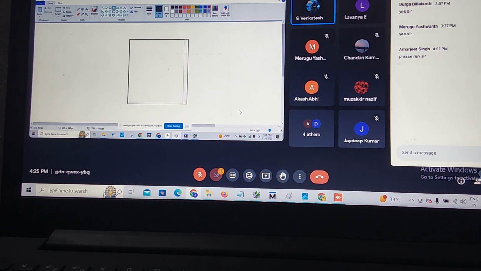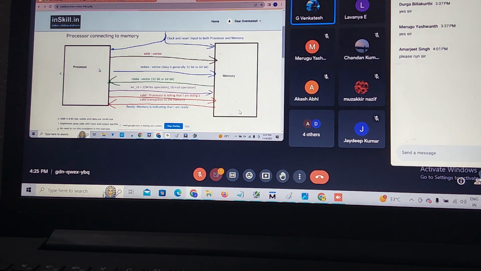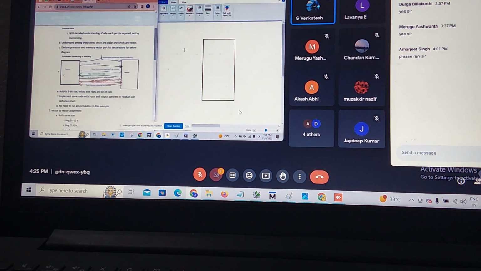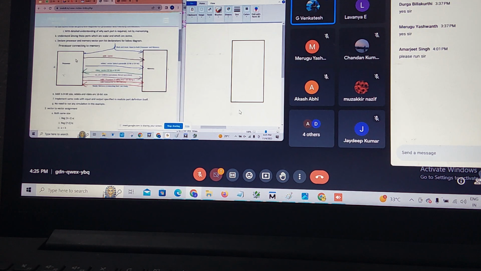See, this is my memory. What are the processor inputs? Clock or reset? This is clock. This is reset.